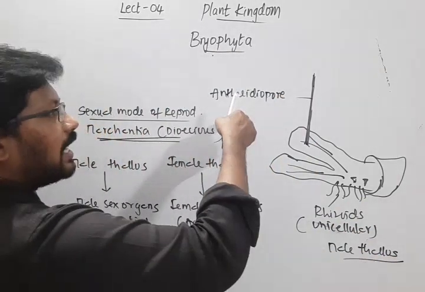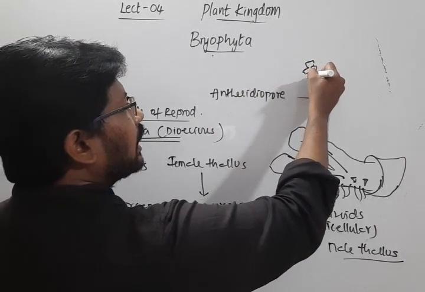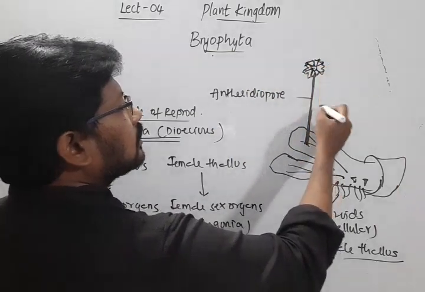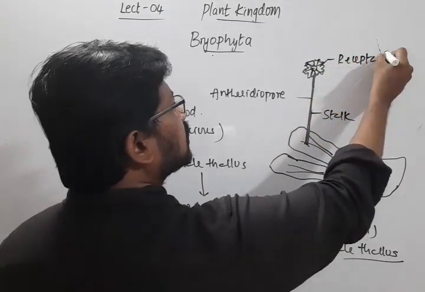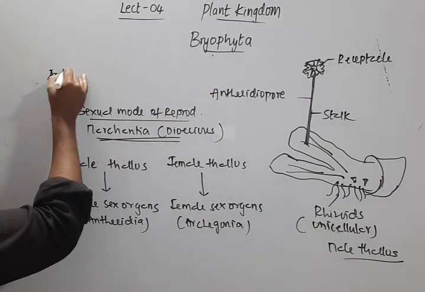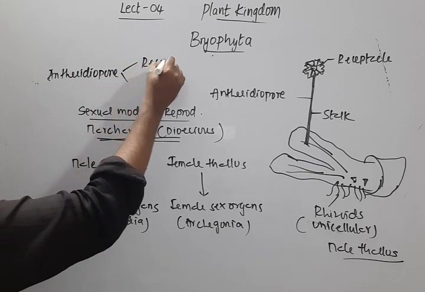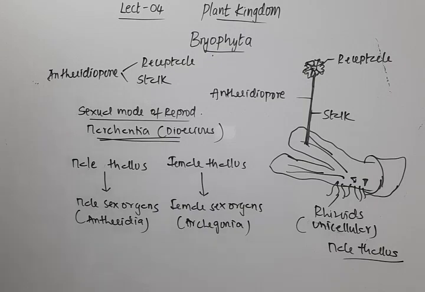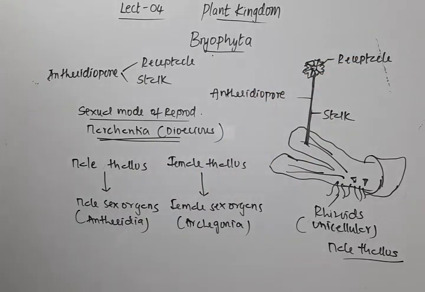The male thallus will have an antheridiophore, which has a stalk and a receptacle. So the antheridiophore has two parts, the receptacle and the stalk. It is in the receptacle that the male sex organs will be present.